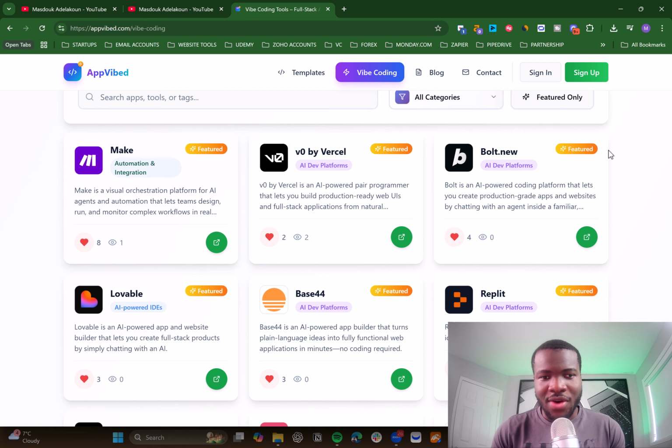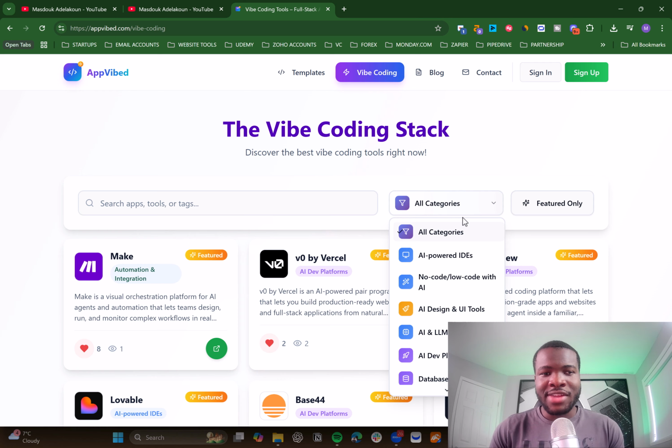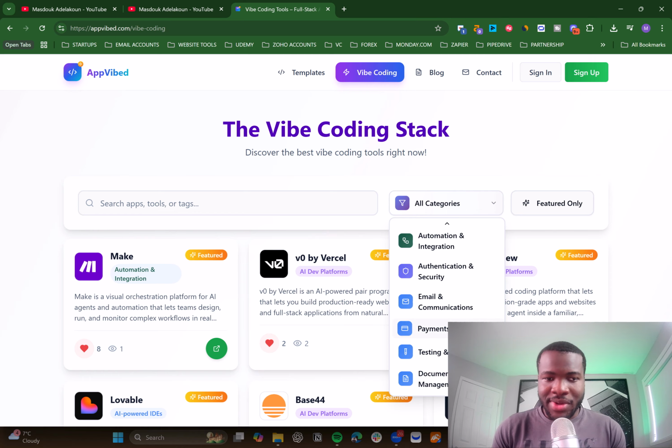So you can scroll down and see, you have Replit, which is there. And you can also filter by category. Obviously, when you have vibe coding, there are multiple things which you need to consider. You need to consider authentication. You need to consider subscription if you are building a SaaS application. Obviously, if you are building an internal application, that's a different story. But if it is a SaaS application, you have to think about the payment capability.